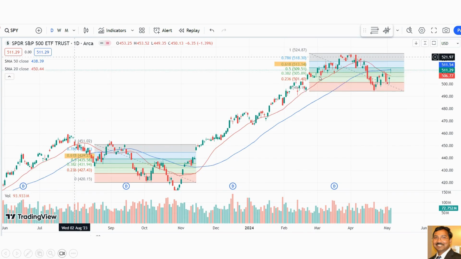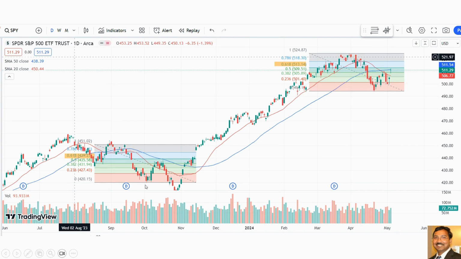And this is the SPY daily chart again. The red line is the 20-day moving average and the blue line is the 50-day moving average. So right now the 20-day moving average is under the 50-day moving average. It's a bearish trend. But it looks like we are making a similar kind of pattern to what we made last year, in September and October.